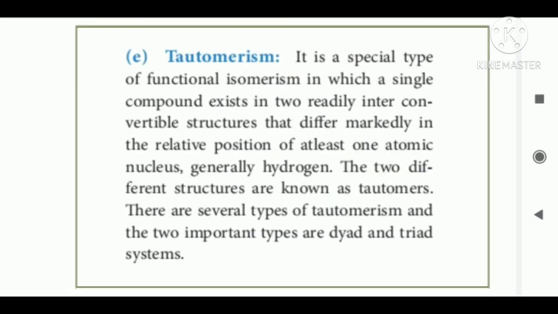Next, another one is tautomerism. It is a special type of functional isomerism in which a single compound exists in two readily interconvertible structures that differ markedly in the relative position of at least one atomic nucleus, generally hydrogen. The two different structures are known as tautomers. There are several types of tautomerism, and the two important types are dyad and triad systems. Then the examples of tautomerism.